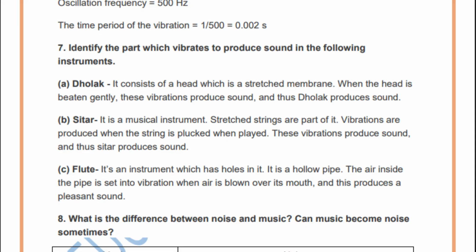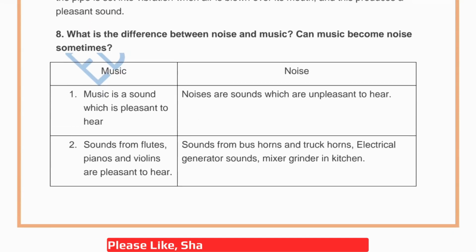Okay. Now question 8. What is the difference between noise and music? And can music become noise sometimes? So let's first see the difference. Music is a sound which is pleasant to hear. Noises are sounds which are unpleasant to hear. Sounds from flutes, pianos, violins are pleasant to hear. And examples of noise are sound from bus horns and truck horns, electrical generator sounds, mixer grinder in the kitchen, right?